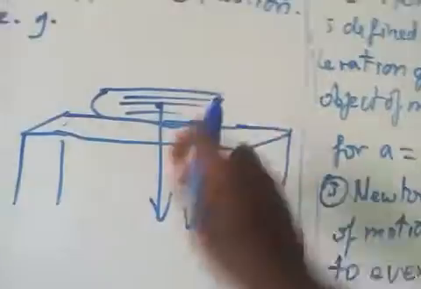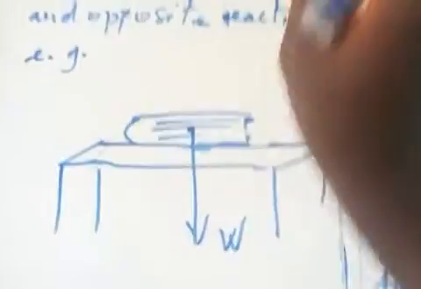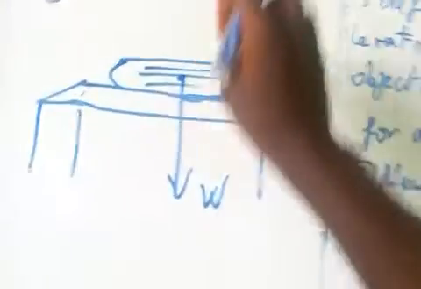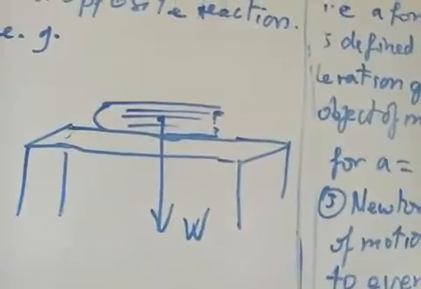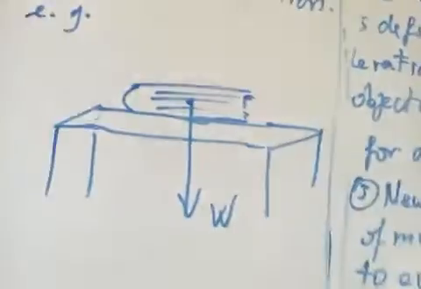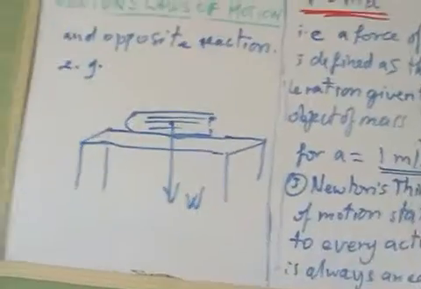Therefore, there is another force of equal magnitude to the weight, but in the opposite direction, acting on the textbook to make it remain at rest. According to Newton's first law of motion, every object in the universe will continue in its state of motion or of rest unless it is acted upon by an external force.